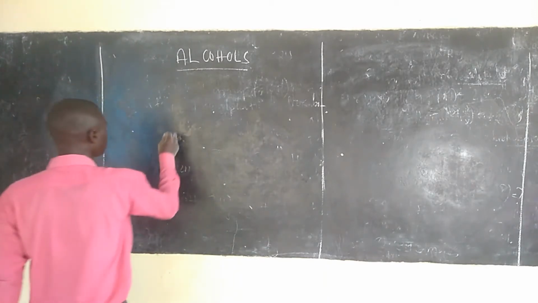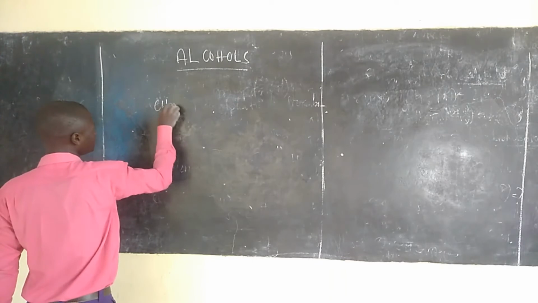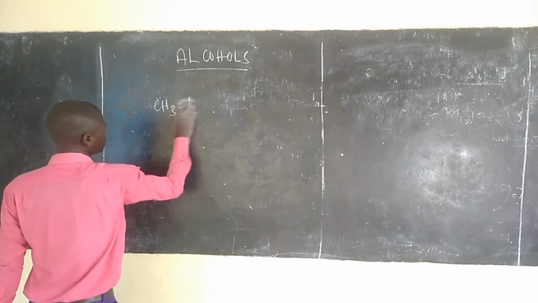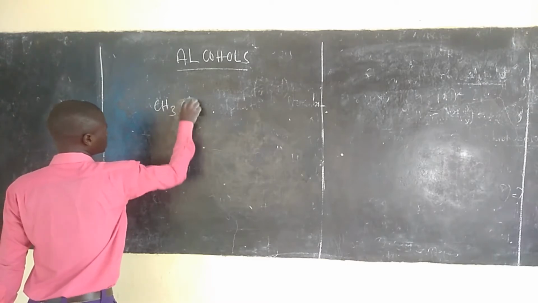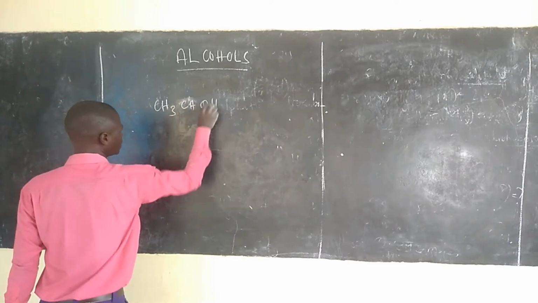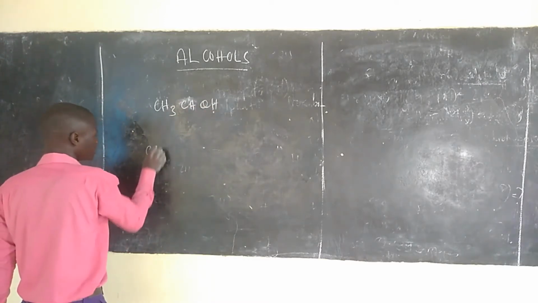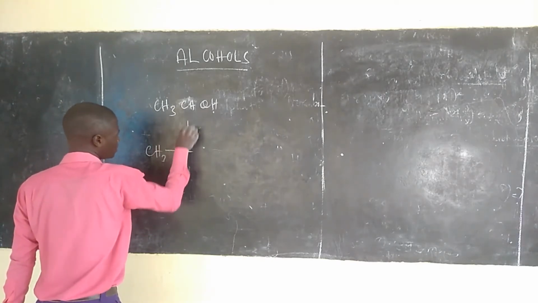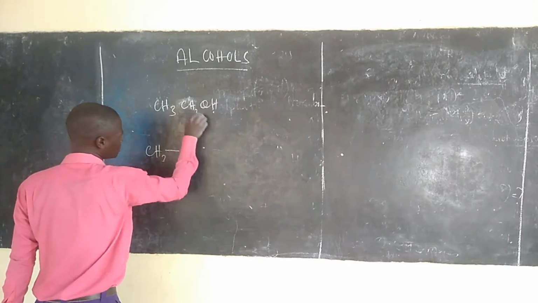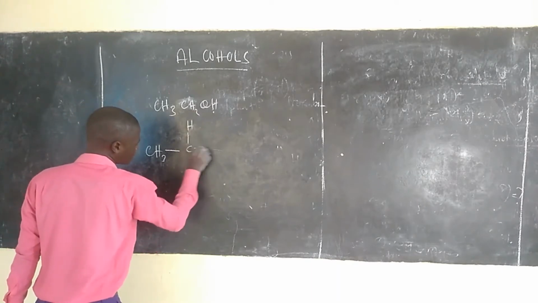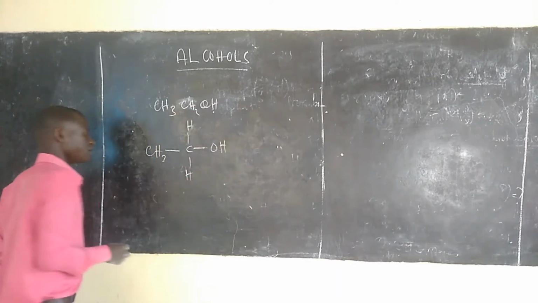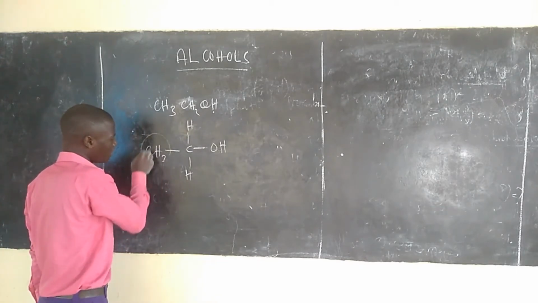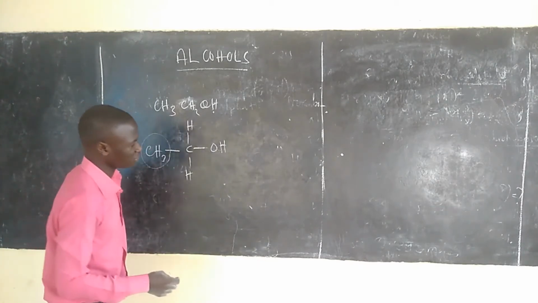For example, having CH3CH2OH, that is, CH3, C, H2, OH, the carbon with the hydroxyl group has only one alkyl group attached to it.